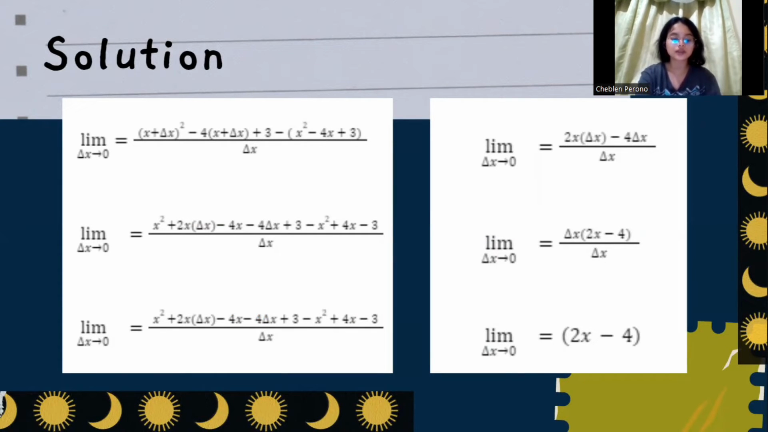Since we have opposite signs in the problem, just cross those out and we now have 2x delta x minus 4 delta x over delta x. Combine the terms and we'll have the limit as delta x approaches 0 of delta x times (2x minus 4), over delta x. Cross out the delta x in the numerator and the denominator and we'll have the limit as delta x approaches 0 equals 2x minus 4. And that will be our final answer for our given problem.